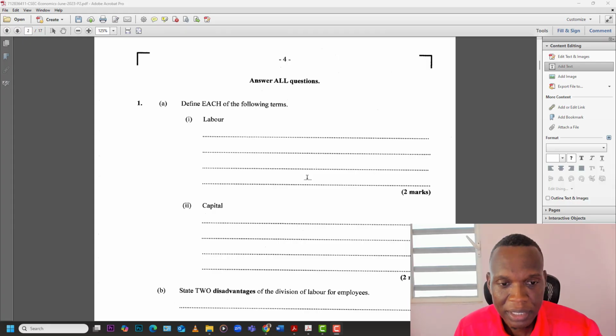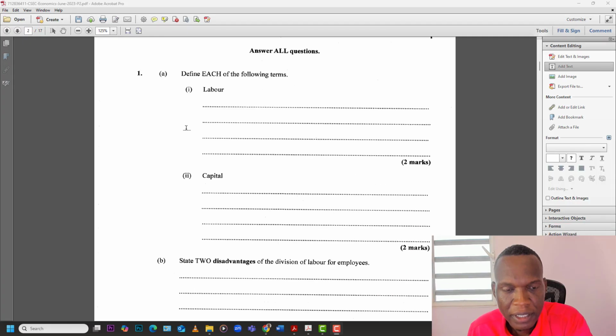Labor can be defined as the human effort, whether it is physical or mental, that goes into the production process, or the human effort, whether physical or mental, that is used to turn inputs into outputs, however angle you want to take it. The key thing is that it's human effort, and it's physical or mental. It can be one or the other, or a combination of the two. It doesn't have to be hands-on. For example, a teacher is labor, because they use mental effort to teach.